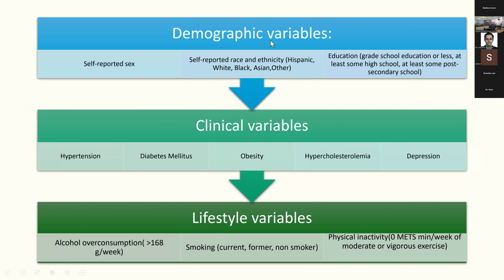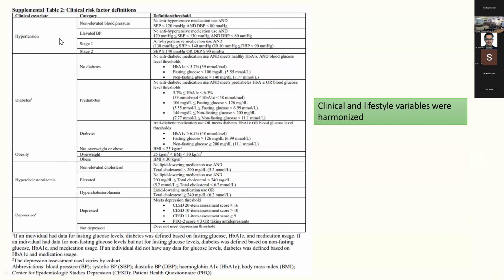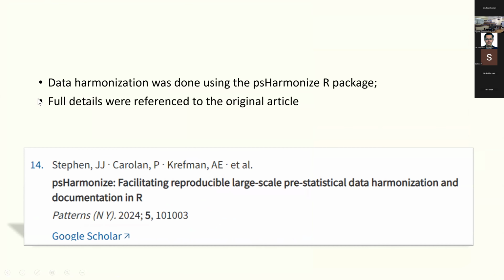So if you look at it, they looked at various demographic variables, clinical variables and lifestyle variables. And they have clearly defined what these variables mean. So these are the harmonized definitions of all the variables. And they've done data harmonization from all the 5 cohorts by using the PS Harmonize R package, and the full details were referenced to the original article. So in their 14th reference, they have actually shown how they have done the harmonization.